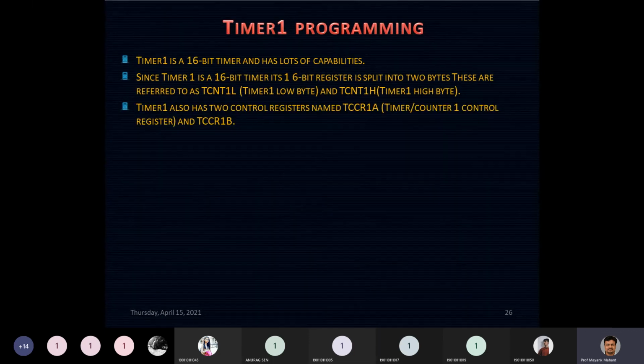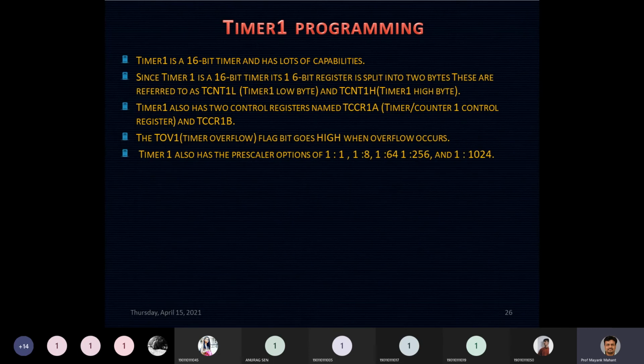In the same way, timer 1 has 2 control registers. In the previous case we have seen TCCR0 and TCCR2, but in the case of timer 1 it is TCCR1A and TCCR1B, as it is a 16-bit register. It also has one overflow flag, the TOV flag. It goes high when the overflow occurs. It also has a prescaler option of no prescaling, divide by 8, 64, 256 and 1024. You can observe that these are the same prescaler options available in your timer 0.